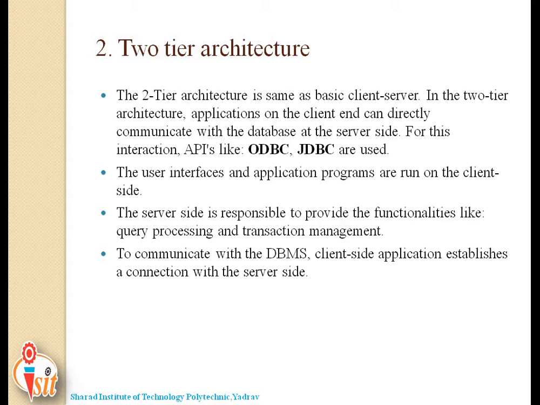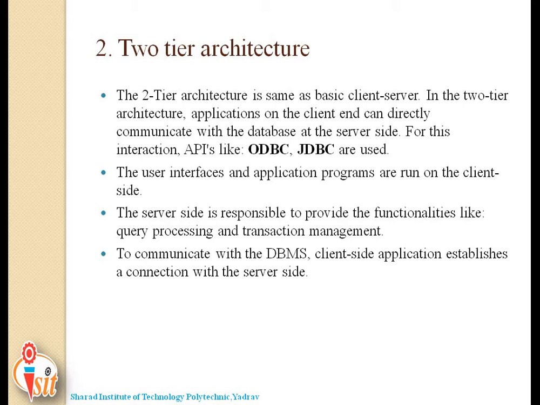In two tier architecture, applications on the client end can directly communicate with the database at the server side. For this interaction, APIs like ODBC and JDBC are used. The user interfaces and application programs run on the client side. The server side is responsible for providing functionalities like query processing and transaction management. To communicate with the database management system, the client-side application establishes a connection with the server side.